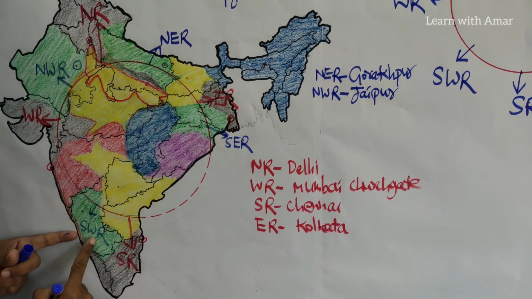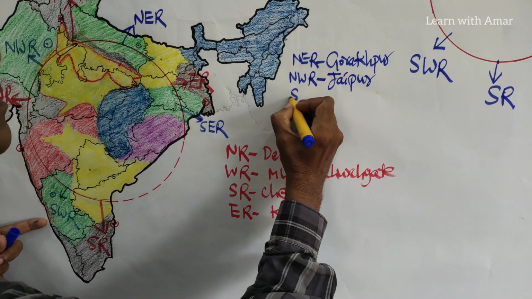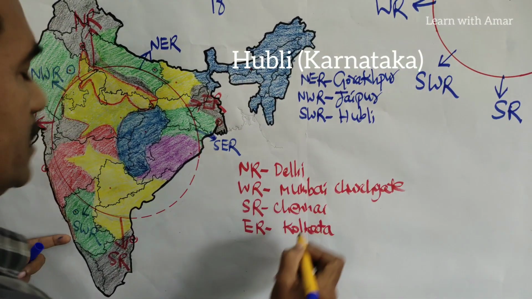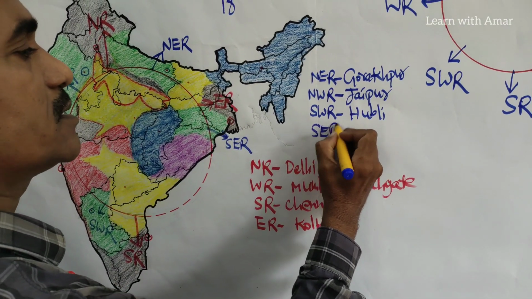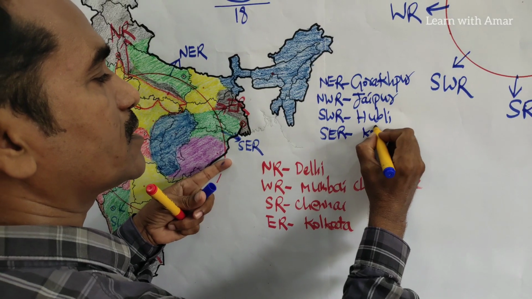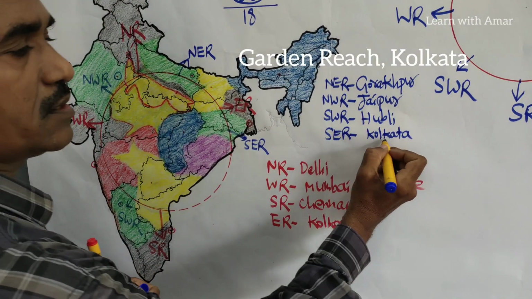Then South Western Railways, this one is Hubli. Then this one is South Eastern Railways, at Kolkata, Garden Reach, Kolkata.